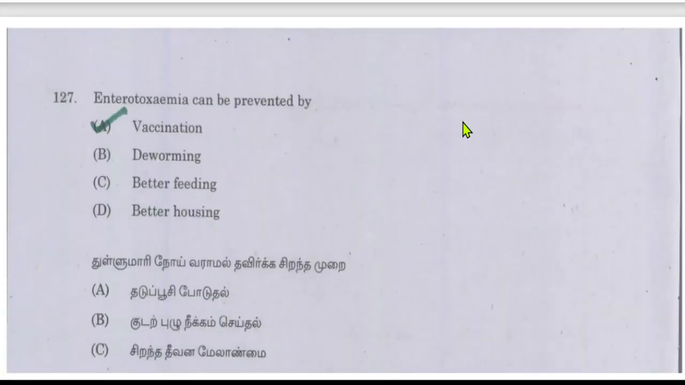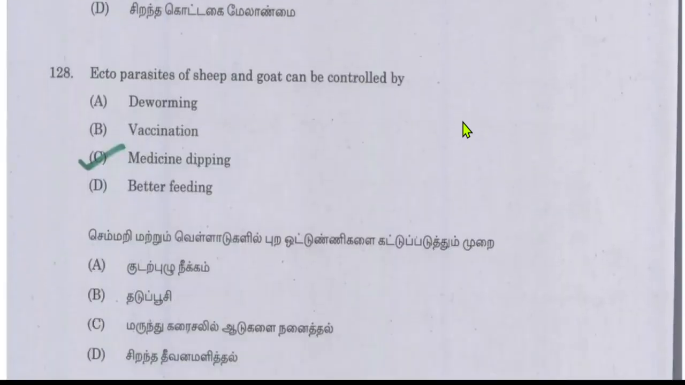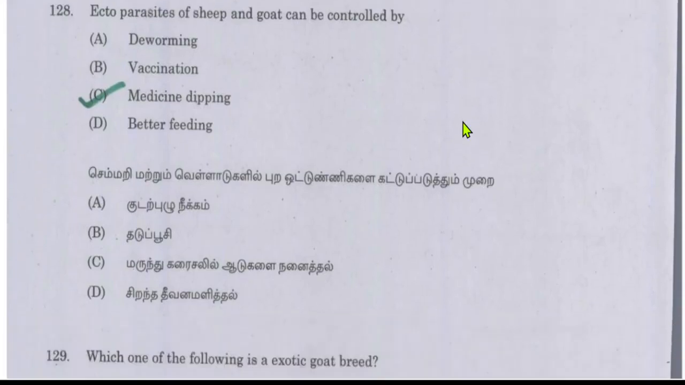Next question: enterotaxemia can be prevented by vaccination. Ectoparasites of sheep and goat can be controlled by medicine dipping. In case of sheep and goat, if they are infected with ectoparasites, those can be controlled by medicine dipping.